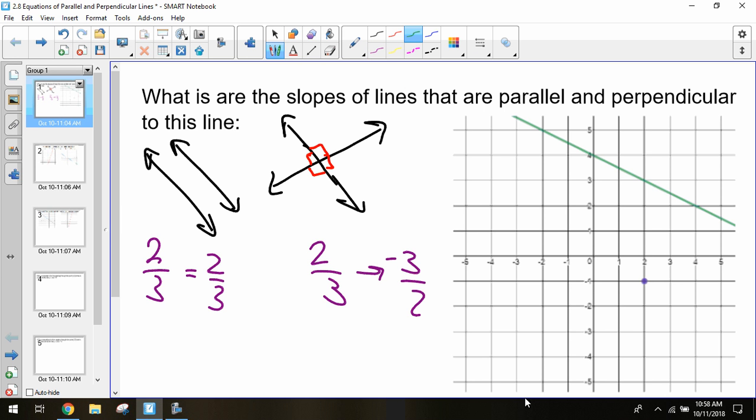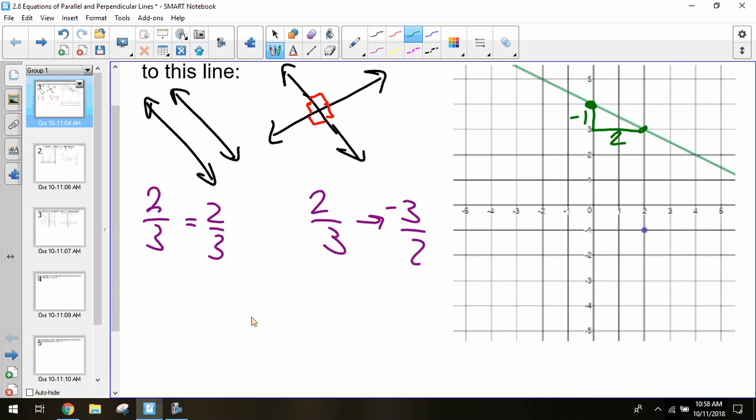Another thing that was thrown in there is, given a graph, what is the slope of the line that's going to be formed, and how to graph it from that given point. I know you weren't able to practice this yesterday because you didn't have your practice worksheet, but we'll do a quick one. For finding the slope from a line, you need to pick two points on that line and find the rise and the run. So I see my rise is -1, I'm going down, and then my run is 2. So that's -1 over 2.